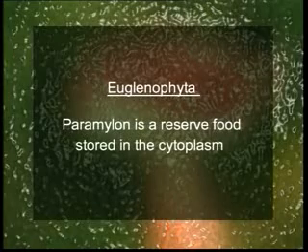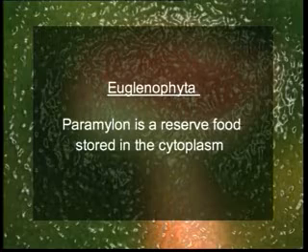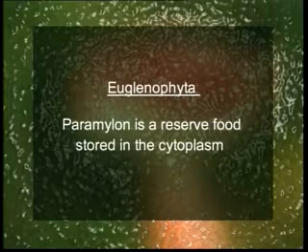The reserve food material here is paramylon, a unique polysaccharide deposited in the cytoplasm. Here the typical cell wall is absent. However, they have a flexible or rigid pellicle which is made up of proteinaceous strips just beneath the plasma membrane.